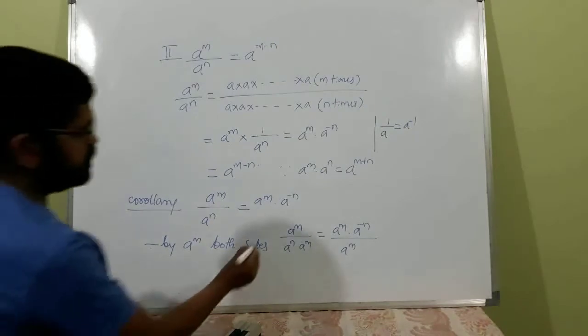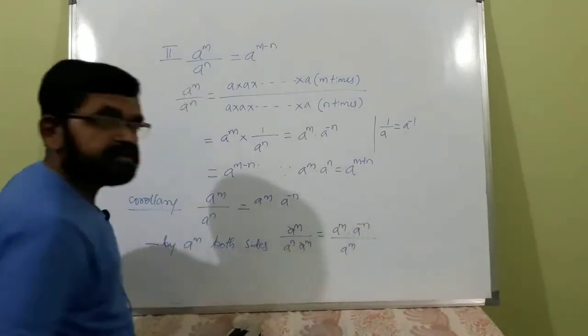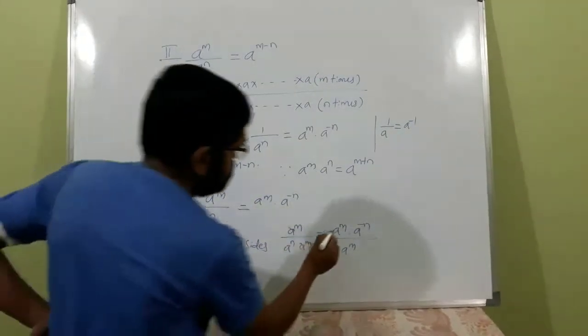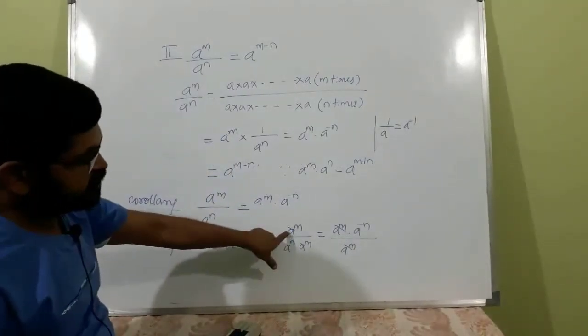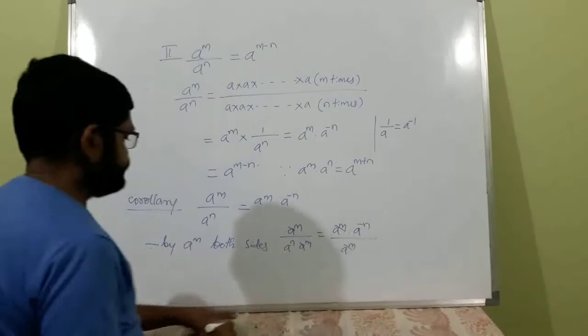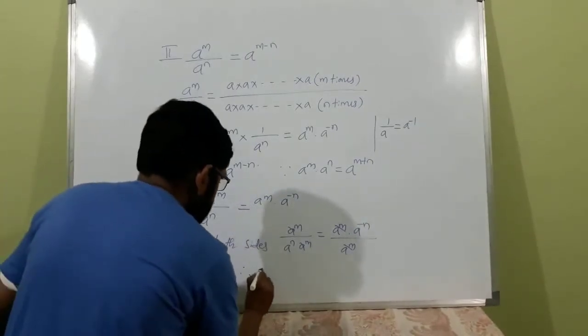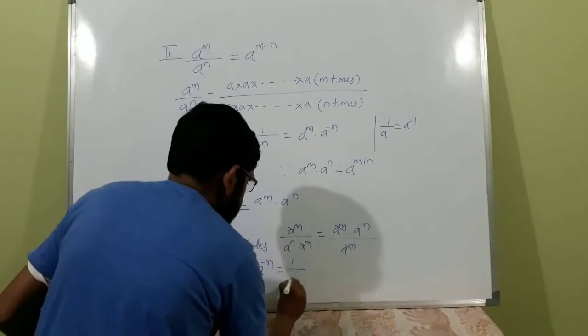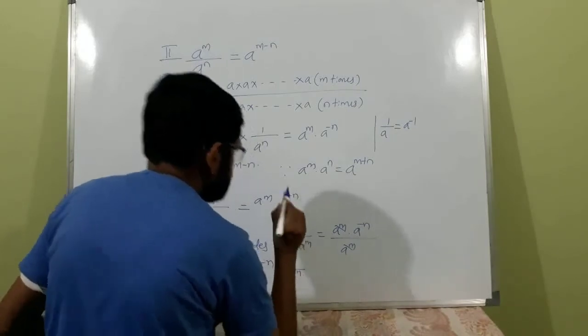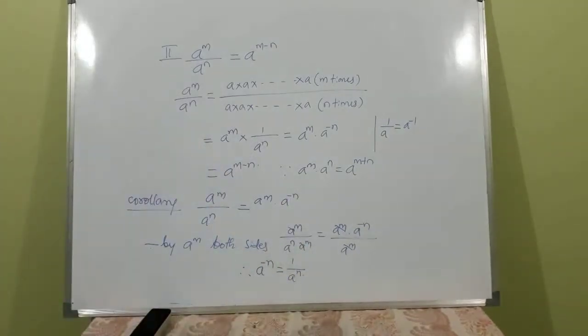See, this a raised to m, a raised to n get cancelled. Here also a raised to n, a raised to n get cancelled. What remains is 1 by a raised to n, a raised to minus n. Therefore, a raised to minus n is equal to 1 by a raised to n. Okay, you take this.